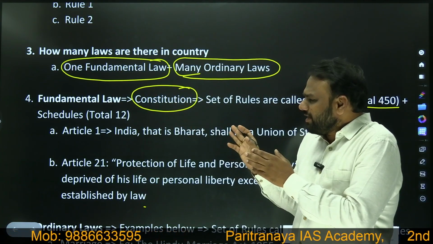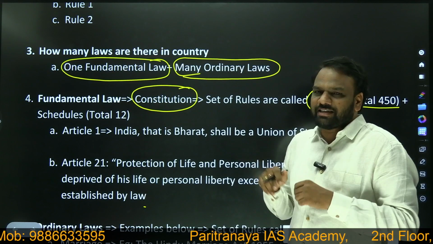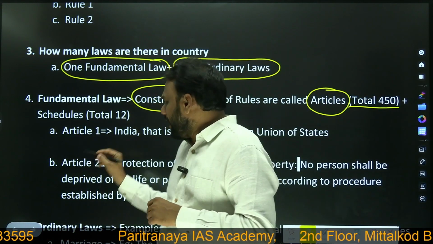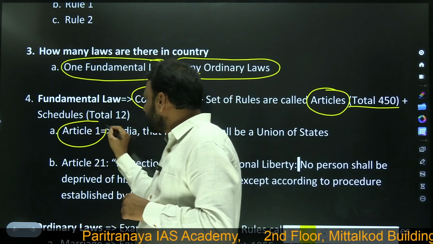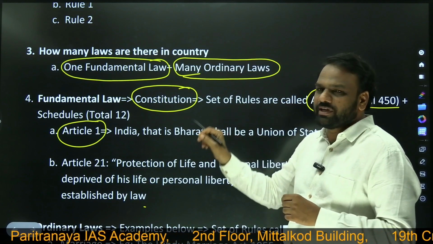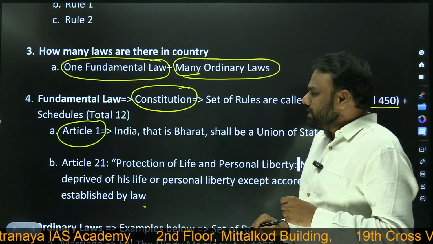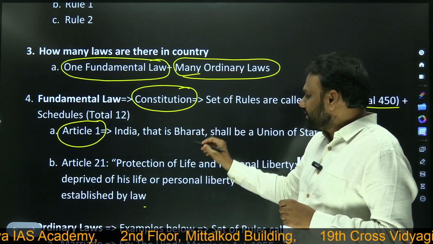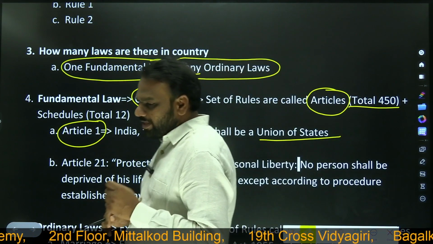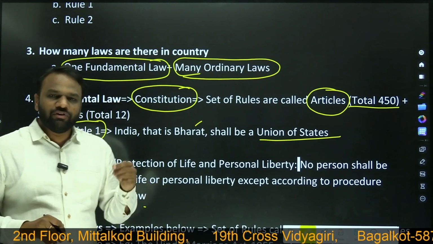I have just taken one or two articles as examples. In our constitution, we have Article 1. As I mentioned, now we will not be using the term rule; we will be using the term article. Article 1 says that India, that is Bharat, shall be a union of states. What exactly is the meaning of union of states? We will be discussing later on.